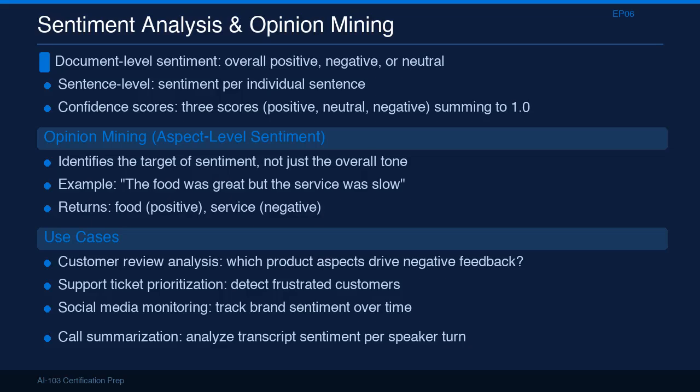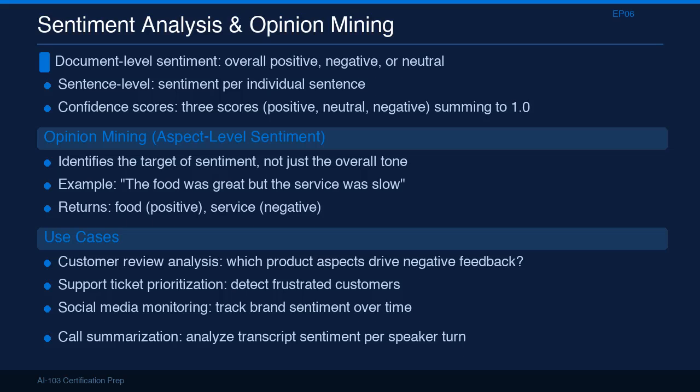Sentiment analysis determines whether text expresses a positive, negative, or neutral sentiment. The basic version returns a document-level sentiment. This review is overall positive. Sentence-level analysis breaks this down per sentence, which is useful when a review contains mixed sentiments across different topics. The confidence scores work as a probability distribution. Positive, neutral, and negative scores that always sum to 1.0. The document is classified by whichever score is highest.